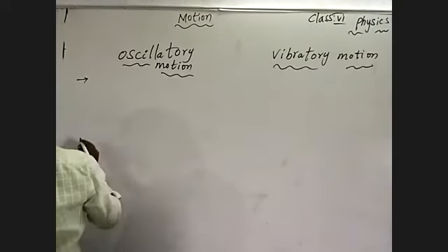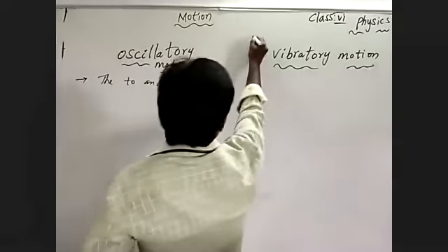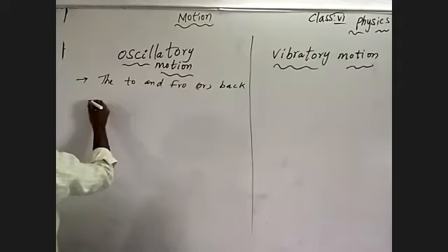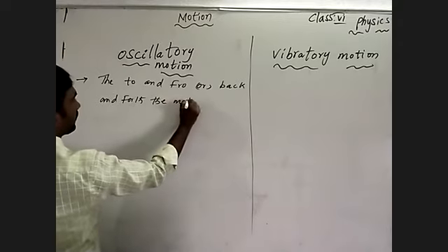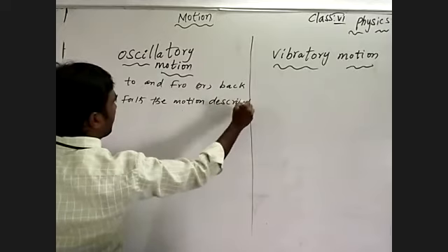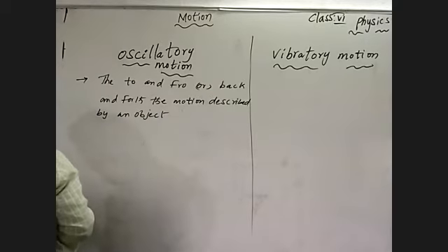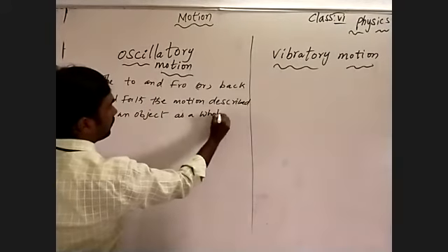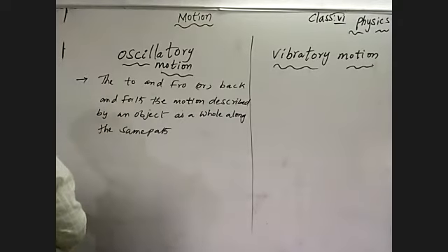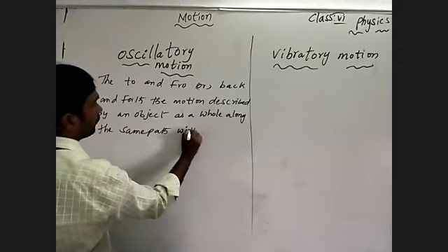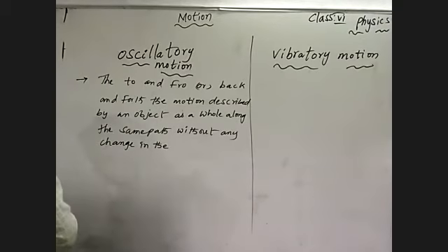Can you say that the to and fro, or back and forth, the motion described by an object as a whole along the same path without any change in the shape of the object.